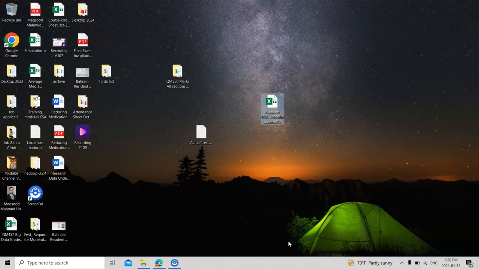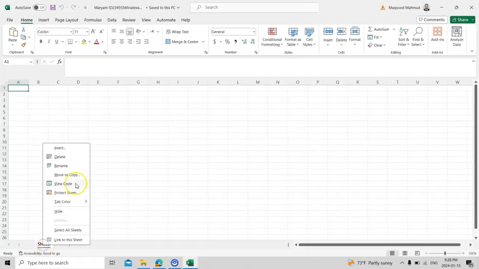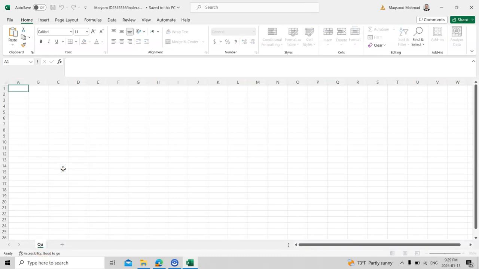So this will be the single file you need to upload, right? For example, if you create a dashboard, you need to type, for example, this is question number 1, dashboard. If the dashboard is in Tableau, you have to write Tableau. If the dashboard is in Excel, you have to write Excel. If the dashboard is in Power BI, it will be Power BI, right?